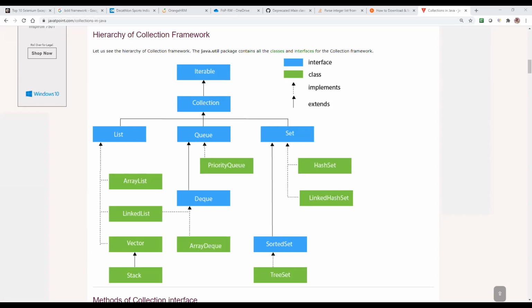Queue means, like our temple queues and the cinema ticket booking queues, that is the queue. Whoever enters first will come out first. So that is the example for queues. You can understand it very easily. And for set, there is no order. This is the main theoretical overview of these collections.